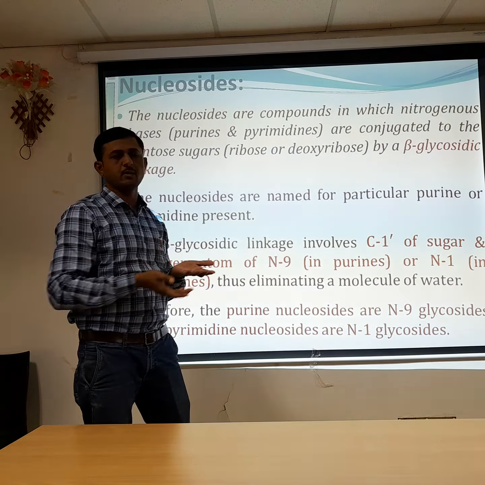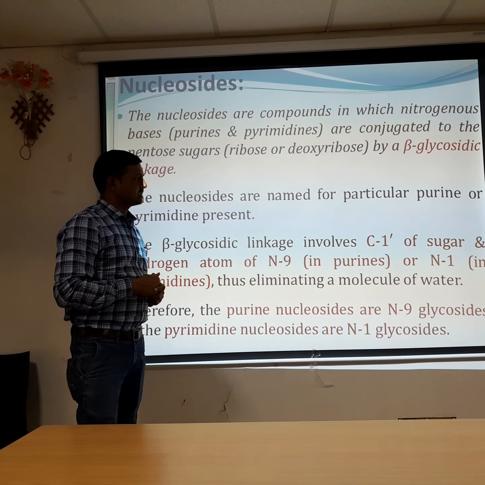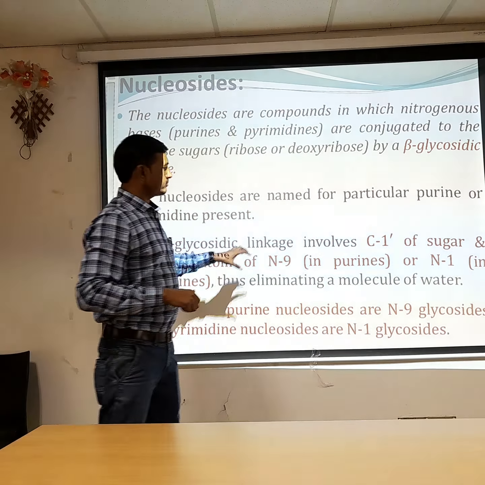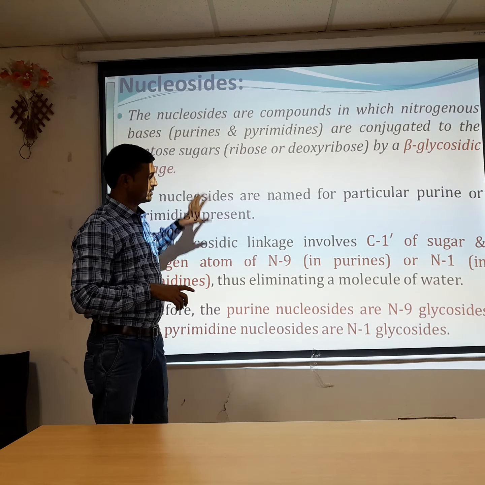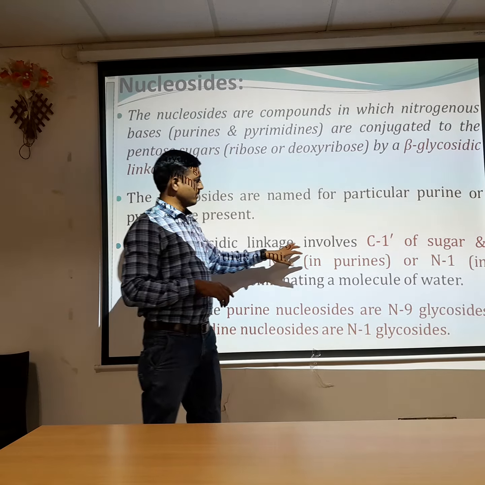If guanine is present, it has another name. We have a chart. The beta glycosidic linkage is the linkage between nitrogenous bases and pentose sugar.